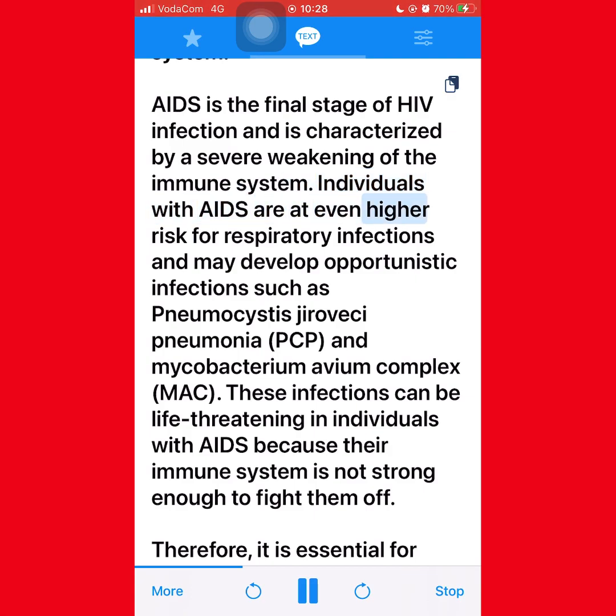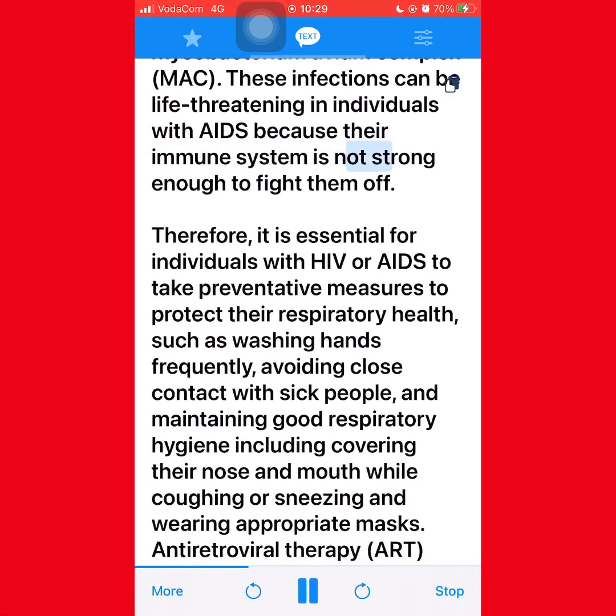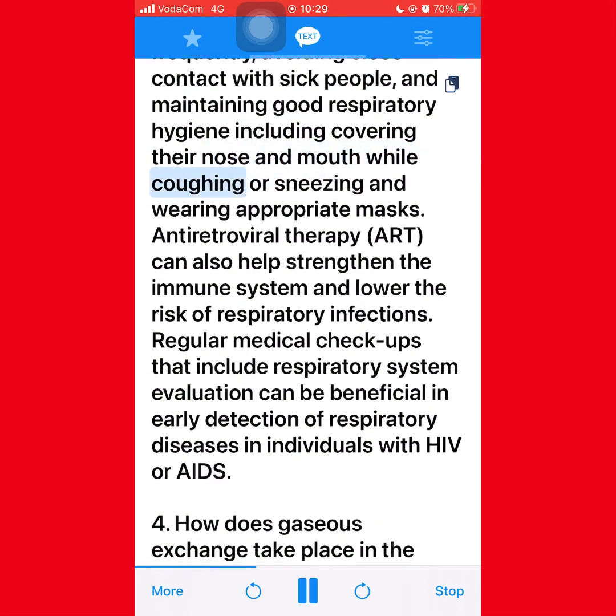Individuals with AIDS are at even higher risk for respiratory infections and may develop opportunistic infections such as pneumocystis jirovecii pneumonia (PCP) and Mycobacterium avium complex (MAC). These infections can be life-threatening in individuals with AIDS because their immune system is not strong enough to fight them off. Therefore, it is essential for individuals with HIV or AIDS to take preventative measures to protect their respiratory health, such as washing hands frequently, avoiding close contact with sick people, and maintaining good respiratory hygiene, including covering their nose and mouth while coughing or sneezing and wearing appropriate masks.